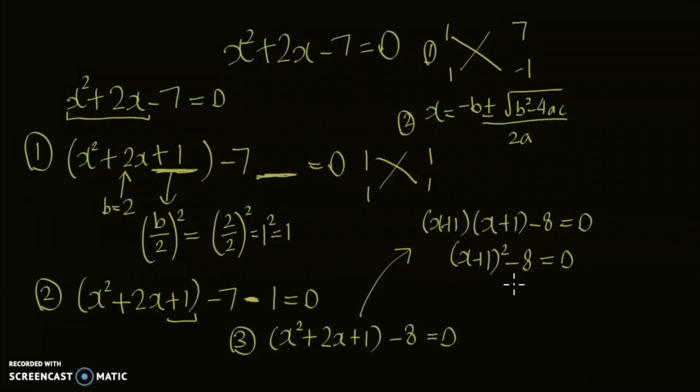Now if we try to match it against the original form, the value of a will be 1, the value of h will be 1, and the value of k will be minus 8. So we've written x squared plus 2x minus 7 equals 0 in the form x plus 1 squared minus 8 is equal to 0. Now let's find the values of x based on this expression. What did we get? We got x plus 1 whole squared minus 8 is equal to 0. This was the version after completing the square.